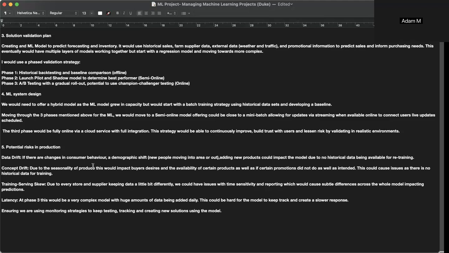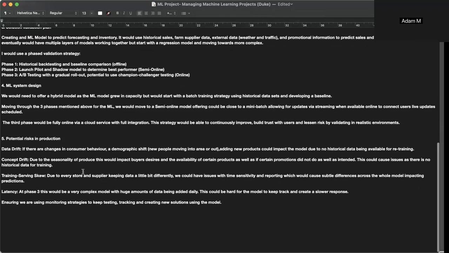This strategy would be able to continuously improve, build trust with users, and lessen risk by validating in realistic environments as they change. So we are looking at some potential risks in production. The first is data drift: there are changes in consumer behavior, demographic shifts, and new products being added, and there's no historical data to retrain the model on that. It would be very similar with concept drift: with seasonality, buyers' desires change as well as availability, and there would be no data to be able to train it on that.